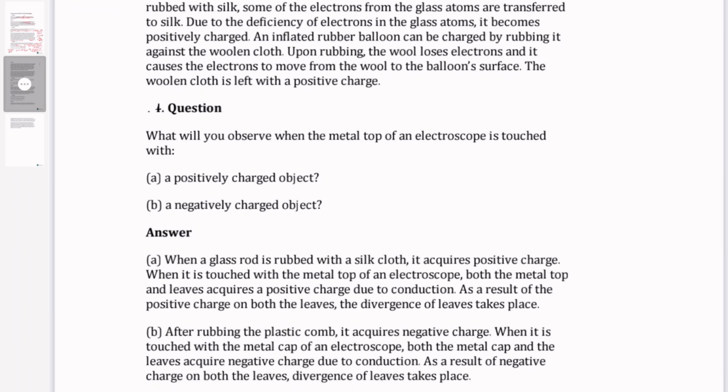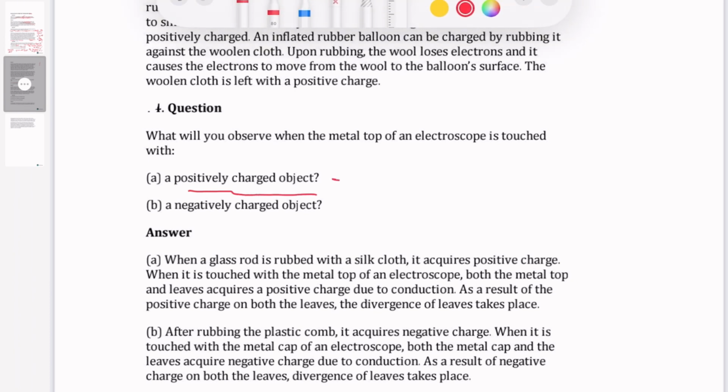Next question. What will you observe when the metal top of an electroscope is touched with a positively charged body? The metal top becomes positive. It conducts, so the leaves also become positive.